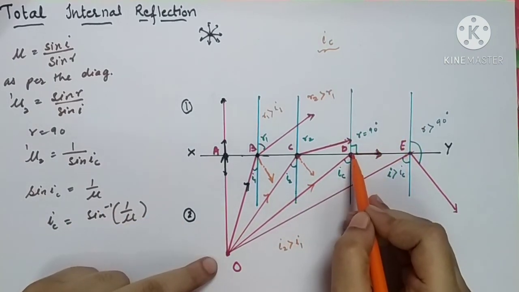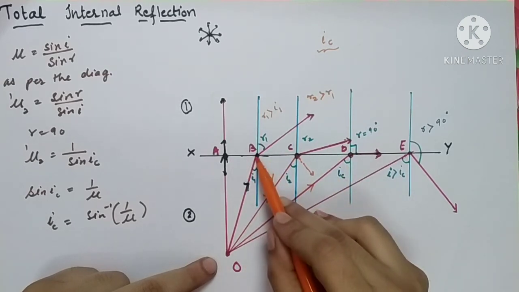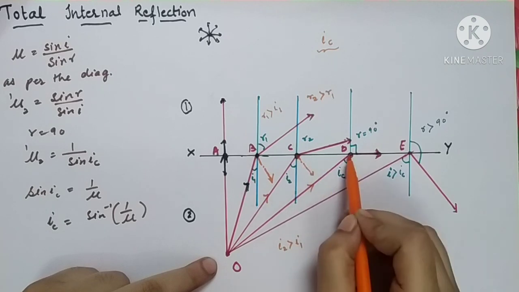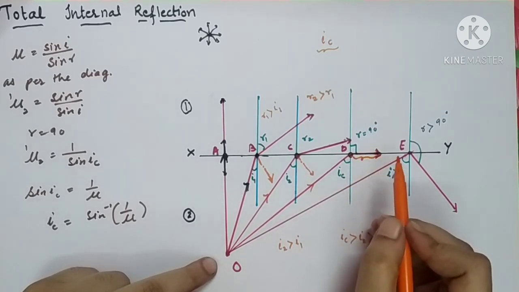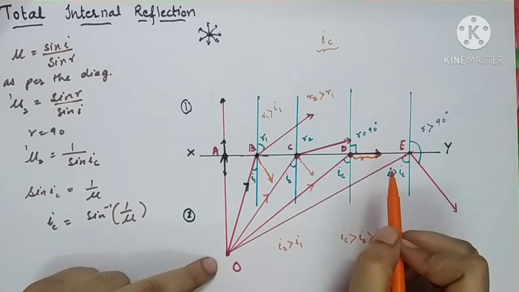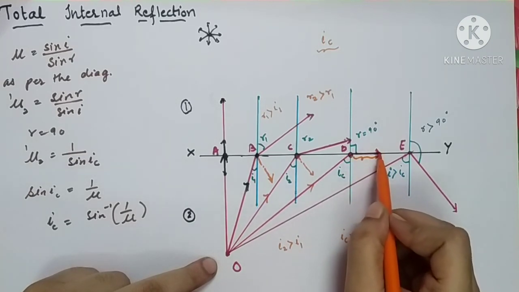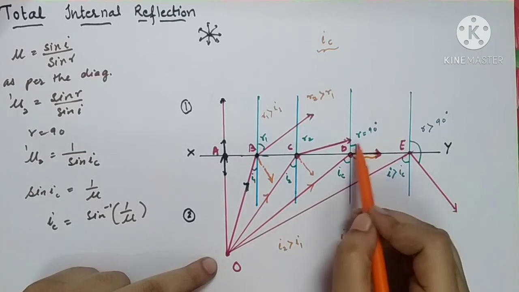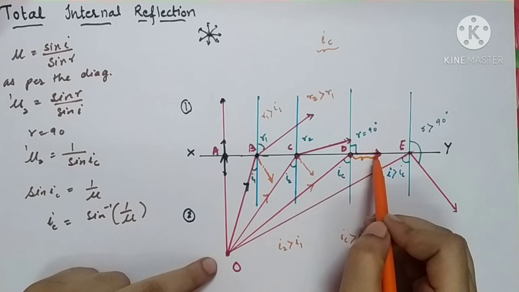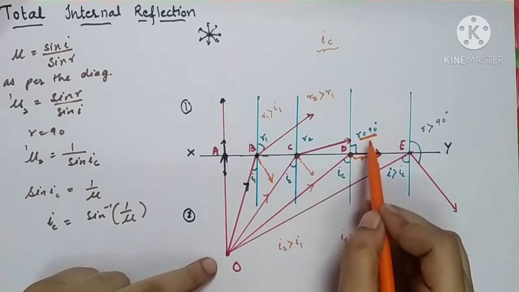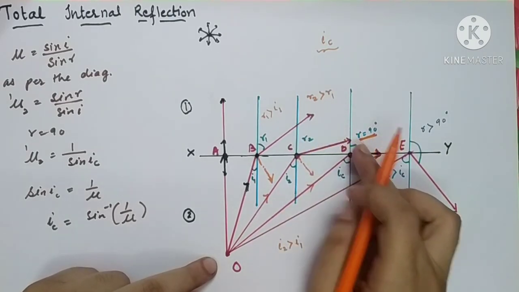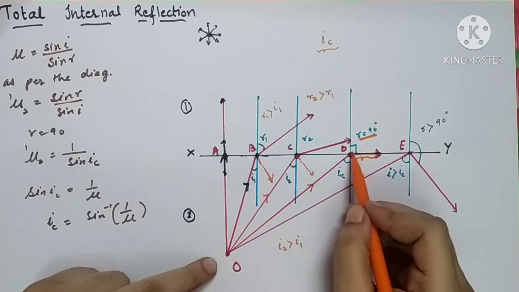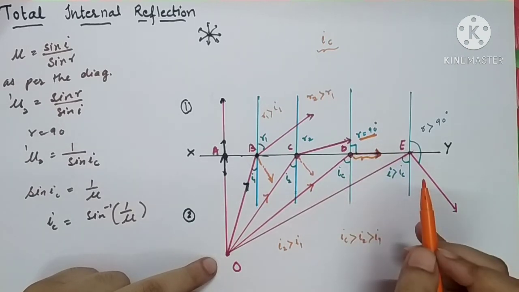Now point A is bright, point B is bright, point C is bright. What about the point D? See here, the refracted ray is along the surface. This entire surface will appear to be glowing because the entire ray is along the surface. And what is the angle between the normal and the refracted ray? This angle will come to be 90 degrees. Obviously, the time will come when the angle of refraction will become 90 degrees. For this particular specific ray, our angle of refraction is 90 degrees.